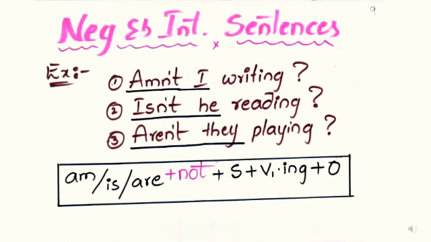Next, let us see negative and interrogative sentences. Here, we can add not just after the helping verbs of interrogative sentences. Let us see how the structure is. Examples: Amn't I writing? Isn't he reading? Aren't they playing?